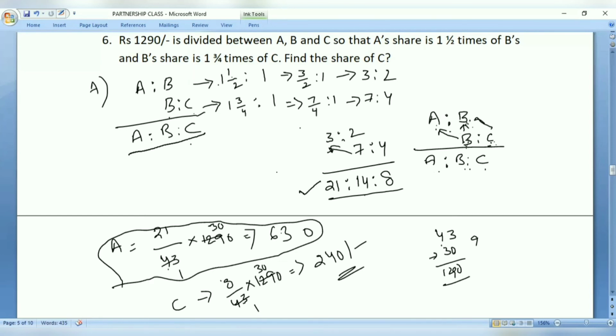As we know the ratio, how can we divide the profit? The individual component divided by total components multiplied by the profit will give you the answer. So here 8 components out of 43 components is the share of C. So we have calculated and we have received the answer as 240. Okay. Now, similarly, let us move on to the next question.